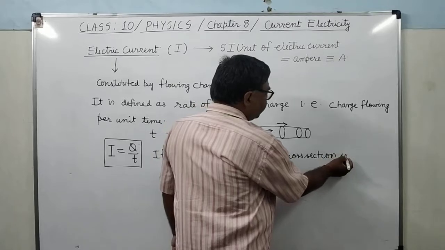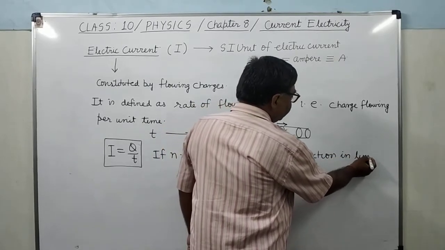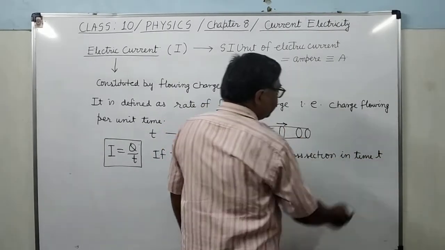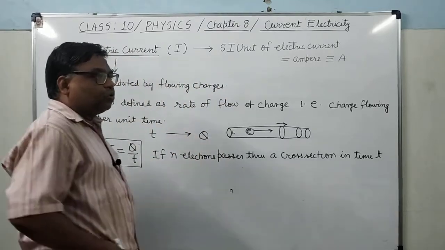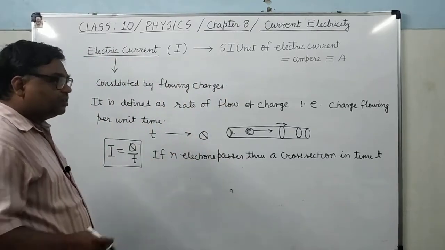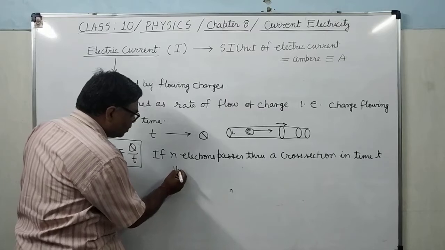So if n electrons pass through a cross section in time t, then how much charge will flow through the conductor?